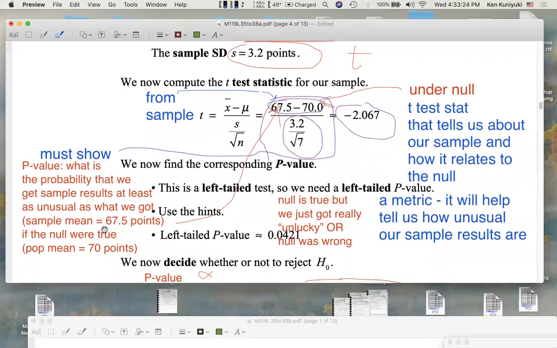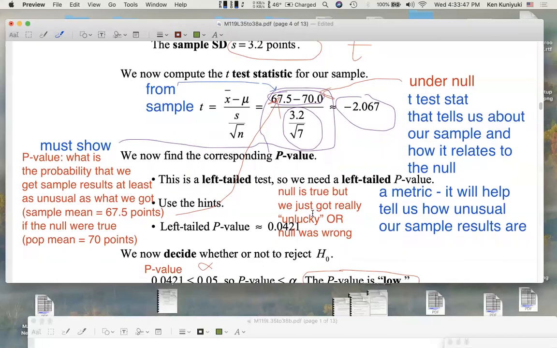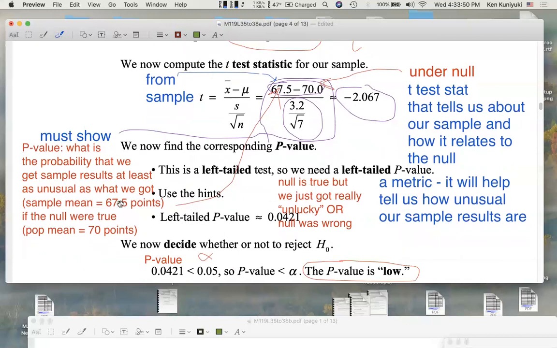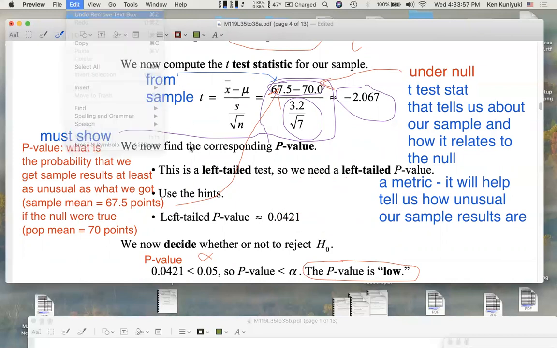Given that the sample mean was 67.5 points, the sample mean is a bit on the low side, right? If the population mean were in fact 70 points, then this would be a bit on the low side. So if we're still assuming that the population mean, mu, is 70 points, how unusual would this have been? Could this be chalked up to sampling error? Basically, if we're assuming the null is true and we see something like this, can we chalk it up to sampling error?